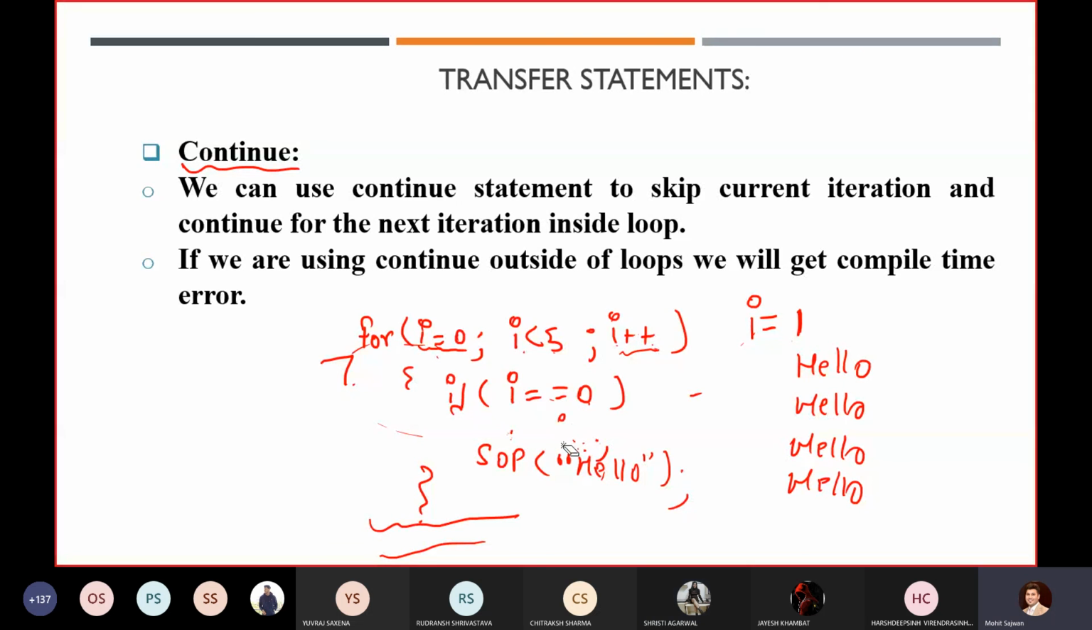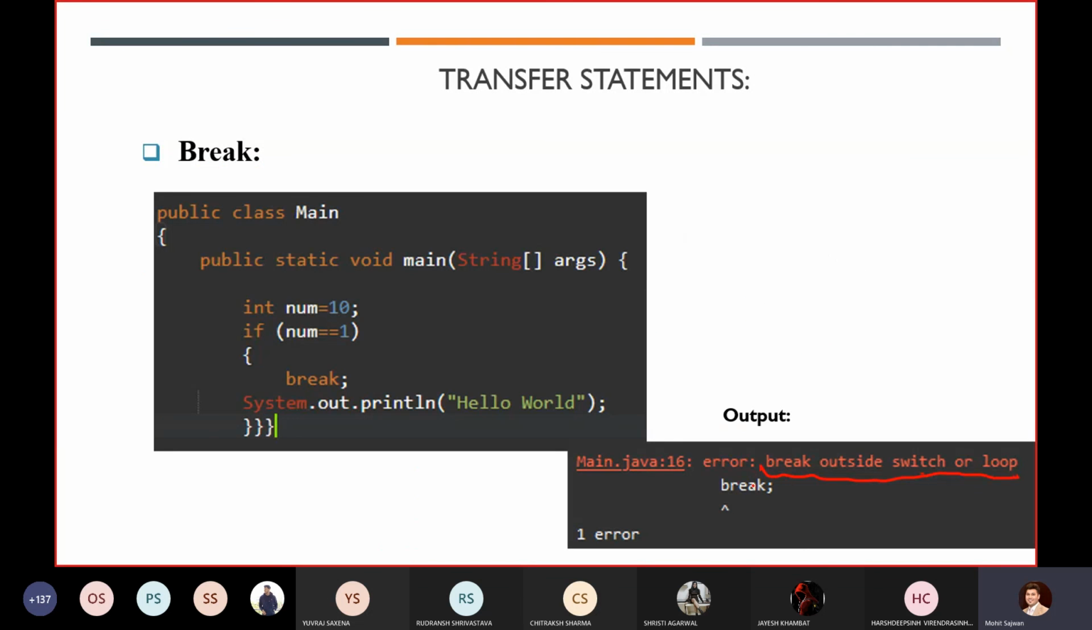See what I have told you. Always remember. See what error I have shown you. Don't get confused. See what error I am getting: break outside switch or loop. So here I am not using a switch, or a loop over there. Okay, I can use it.